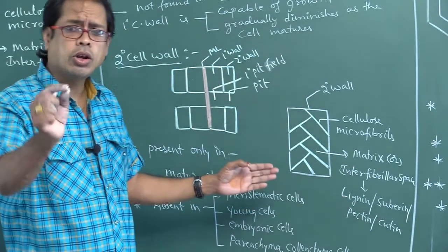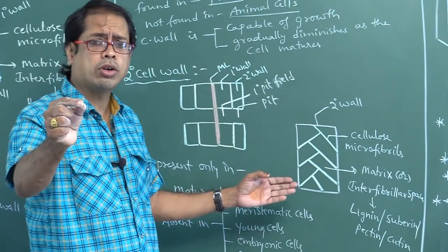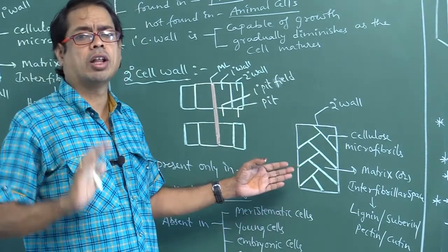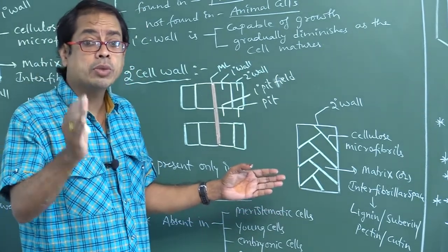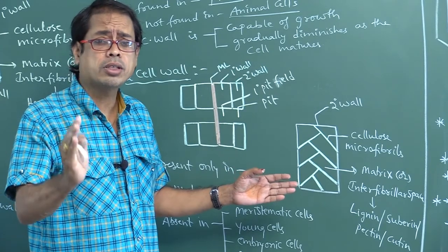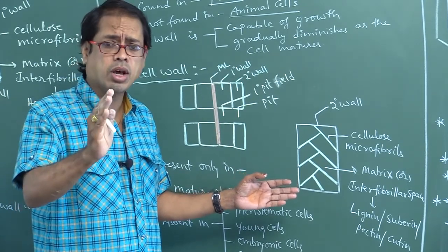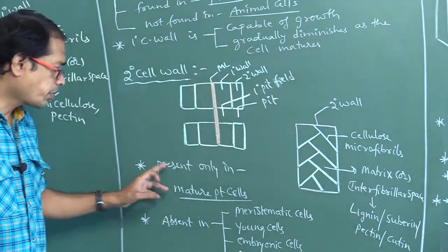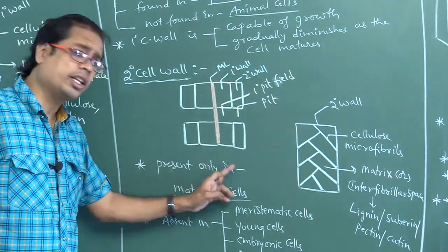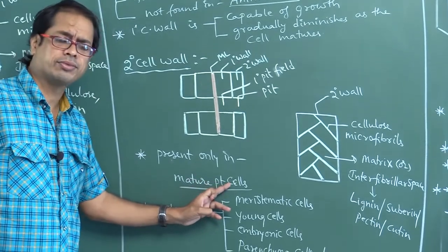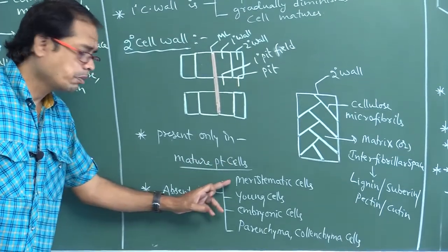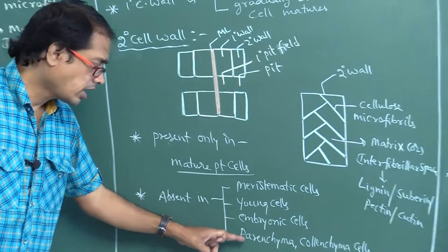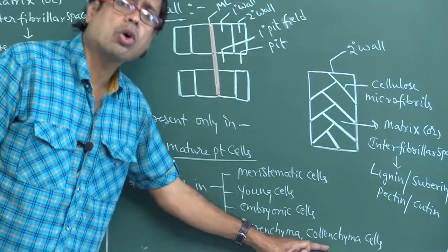So that means cellulose microfibrils are found both in primary cell wall and also in secondary cell wall. That one you have to remember. Next, secondary cell wall is present only in mature plant cells, absent in meristematic cells, young cells, embryonic cells, parenchyma cells and collenchyma cells.